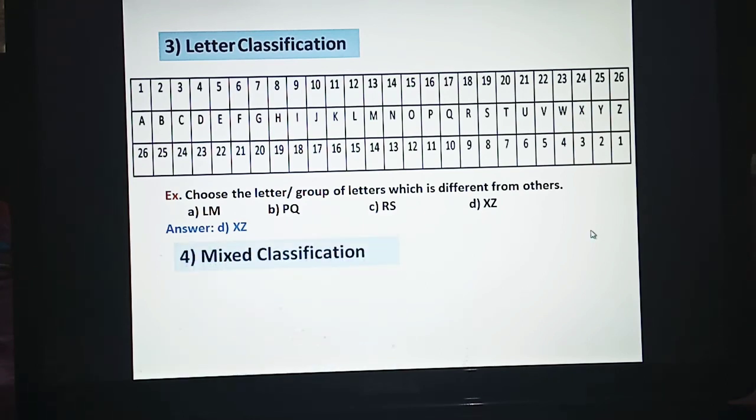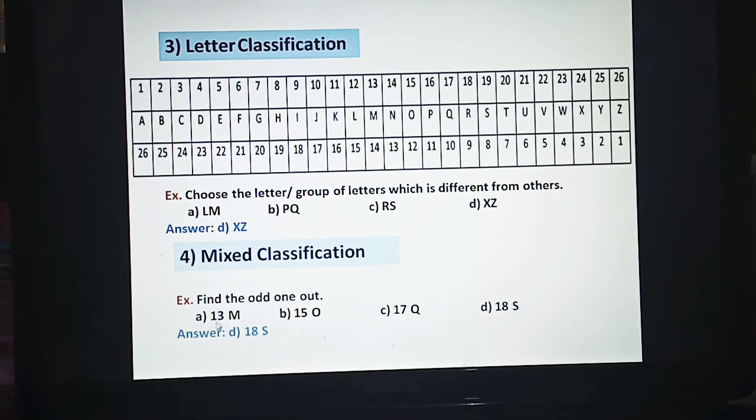Now next classification is mixed classification. In mixed classification we have questions in which numbers and letters are mixed. So let us take an example. Question is find the odd one out. We are given numbers as well as letters. So it is a combination of number and letter question. Now in this type of question also this table will be very helpful. Many times the questions are given according to the order of the alphabet.